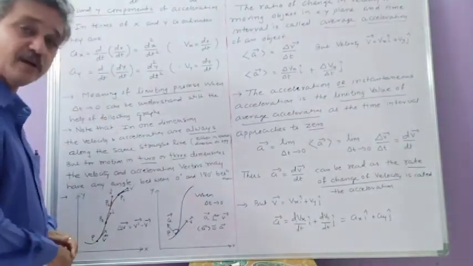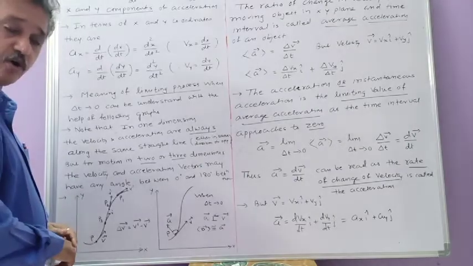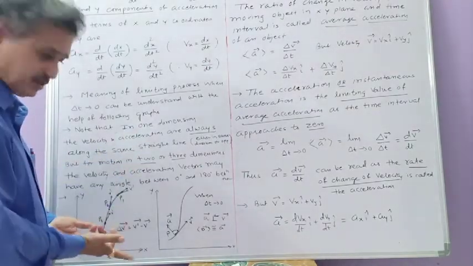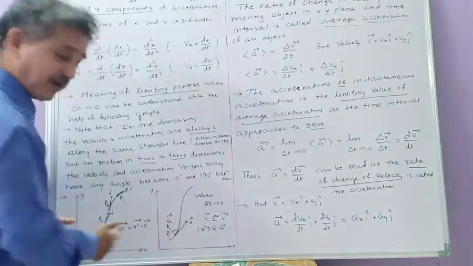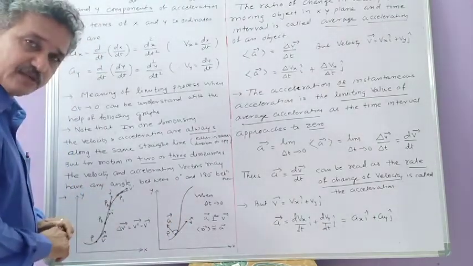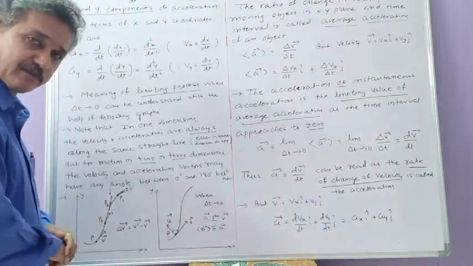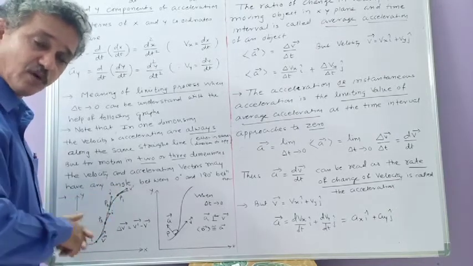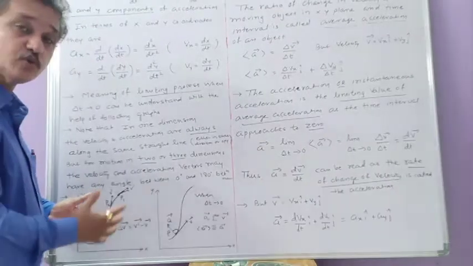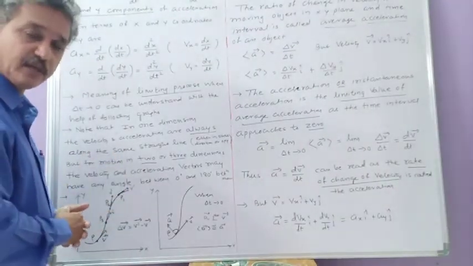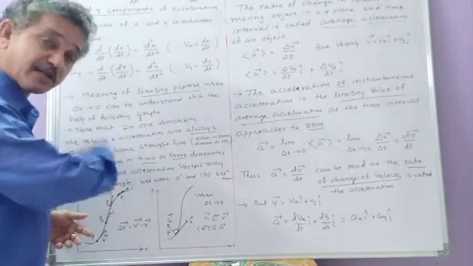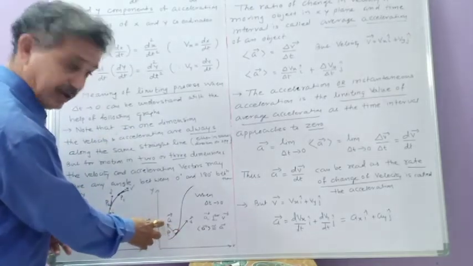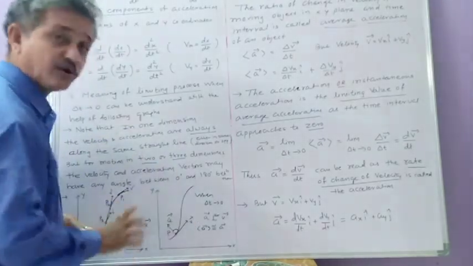So remember, in case of motion of a particle in 2 dimensions or 3 dimensions along a curved path, the velocity vector v and vector a are not in the same direction, but they make some angle, between 0 degree and 180 degree. That depends on the type of curved path. If that curved path is completely like a circle, then always the velocity and acceleration are perpendicular to each other.